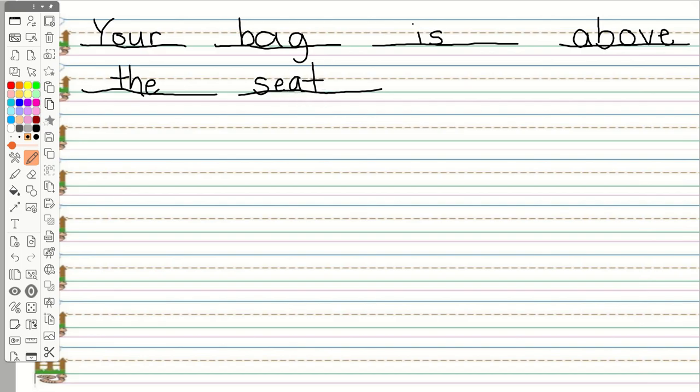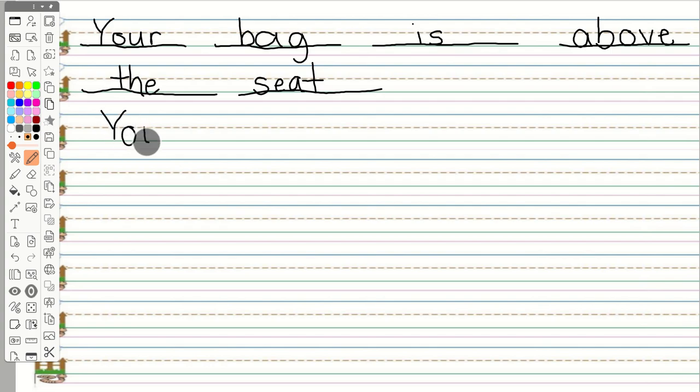Seat. Good. If you spelled seat with an EE, you can give yourself a pat on the back. You used your sounds to spell it. The way you spelled it makes sense. Turns out in this one, the E is spelled EA, not EE. But like I've told you in class, there's no good rule to remember when you use which one. You learn the difference by practicing them over and over again until your brain starts to remember which one you use in which words. So for right now, if you spelled it S-E-E-T, you are using your sounds and you are practicing and you are growing your brain. So that's great. Okay, let's go ahead and rewrite it neatly.